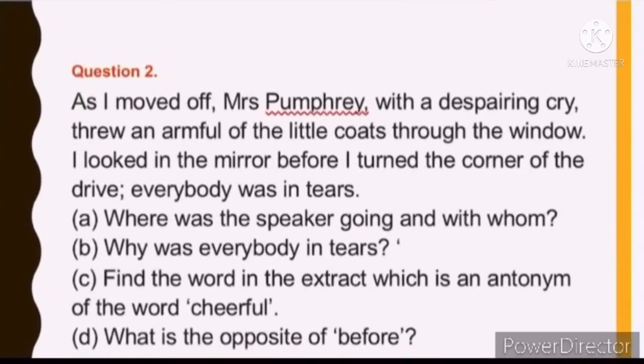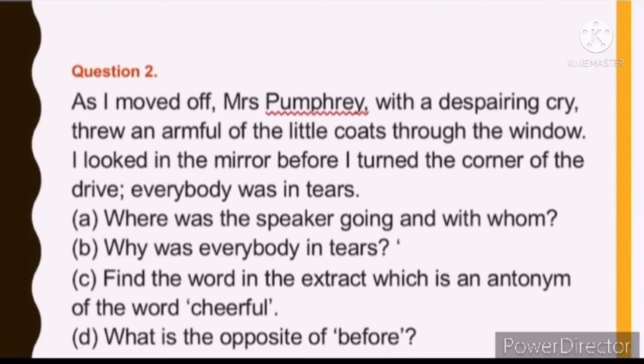Now, the next question. As I moved off, Mrs. Pumphrey with a despairing cry threw an armful of the little coats through the window. I looked in the mirror before I turned the corner of the drive. Everybody was in tears. So here the narrator is explaining the condition of Mrs. Pumphrey and her family members, her maids and servants, how they were feeling when Mr. Herriot was taking Tricky to his hospital.